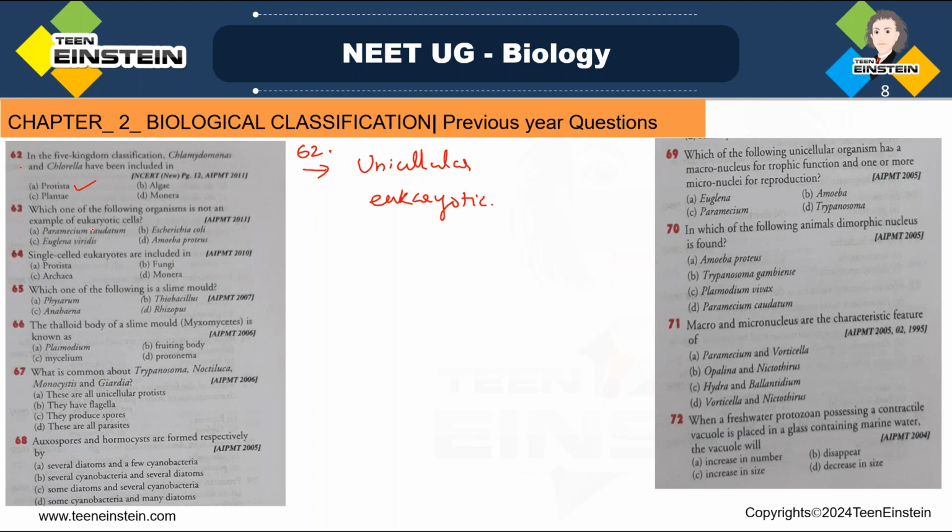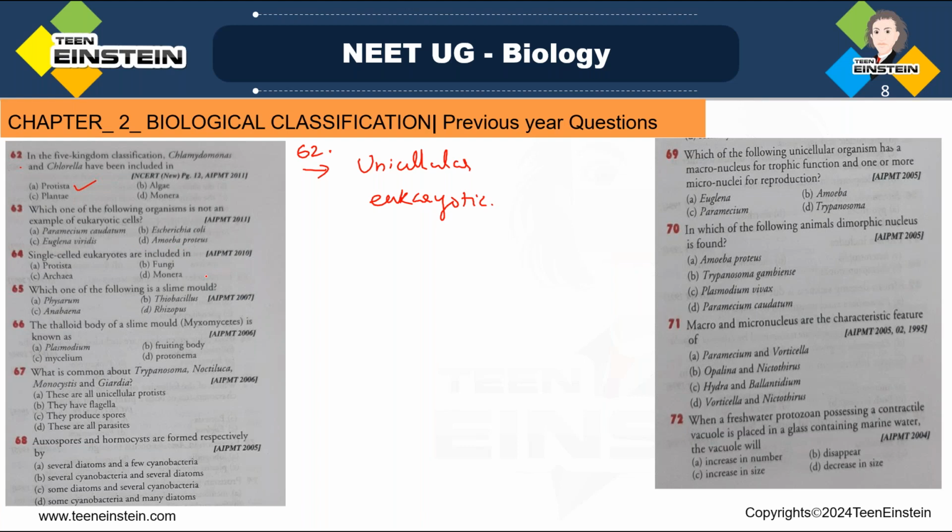And the next question: which one of the following organisms is not an example of a eukaryotic cell? Which is not the example for a eukaryotic cell? First option is Paramecium caudatum, option B, E. coli, option C, Euglena viridis, and option D, Amoeba proteus, right?